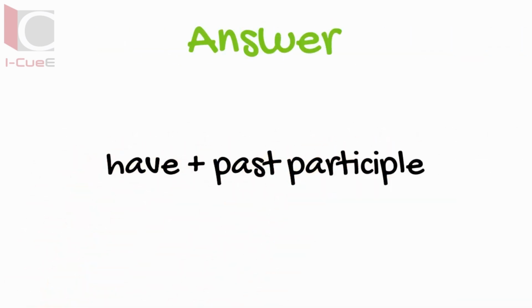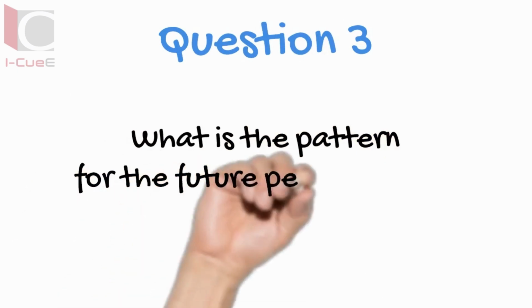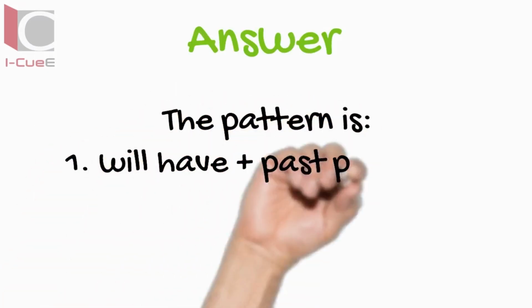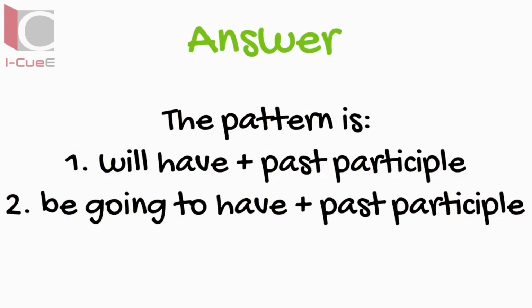Have plus past participle. What is the pattern for the future perfect tense? The pattern is will have plus past participle, be going to have plus past participle.